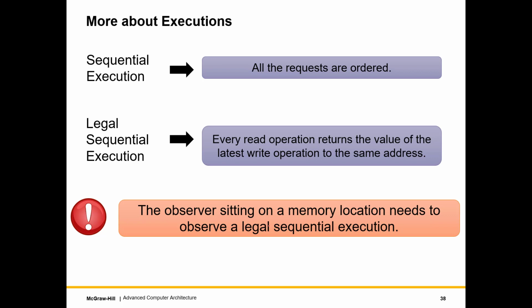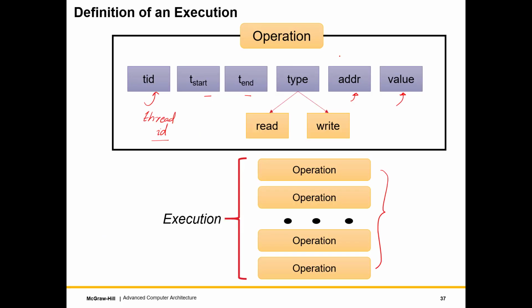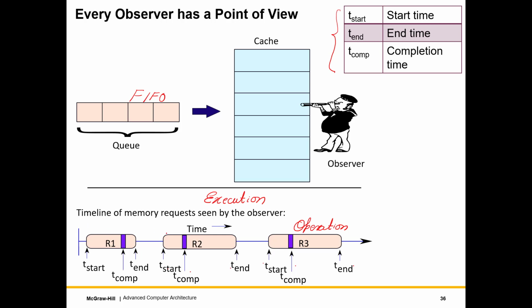So let us now talk a little bit more about executions. Let us talk of sequential execution. So here all the requests, I should use the term operations. A little bit of a correction is due here. All the operations are ordered. So as you can see here, all the operations are ordered. So ordered means that this comes first, and first, second, third, fourth, fifth, sixth, seventh, eighth, right?